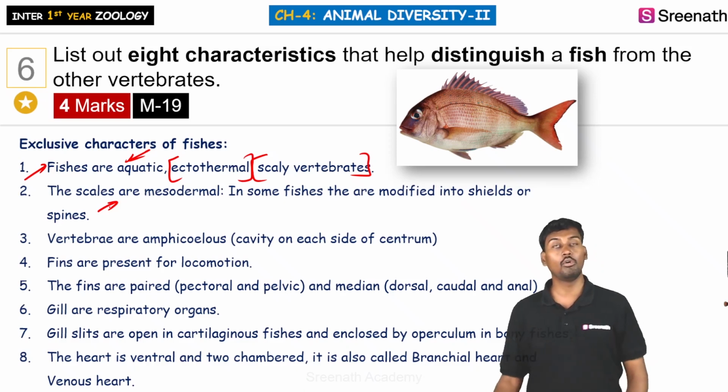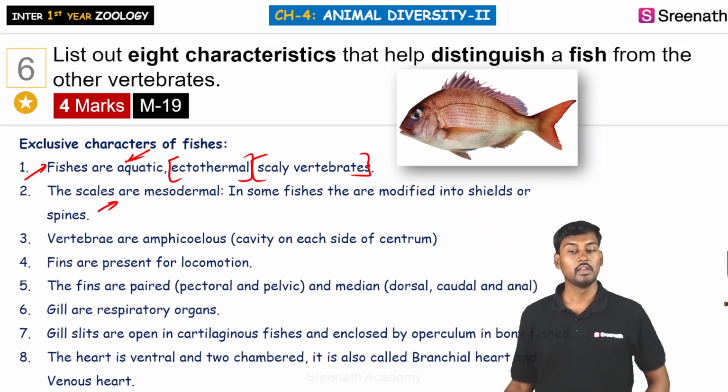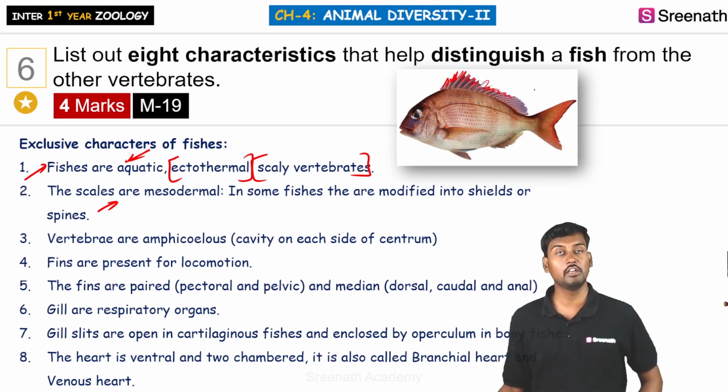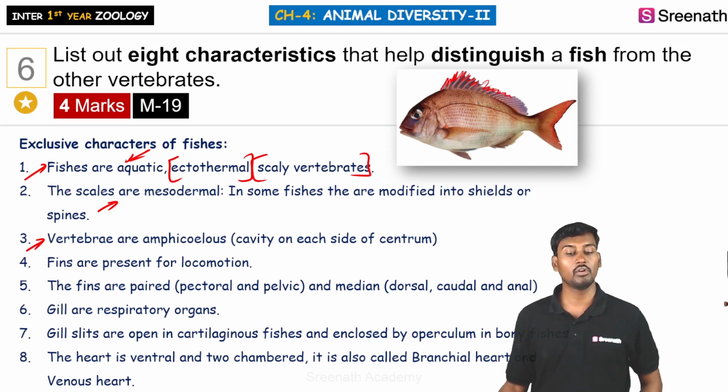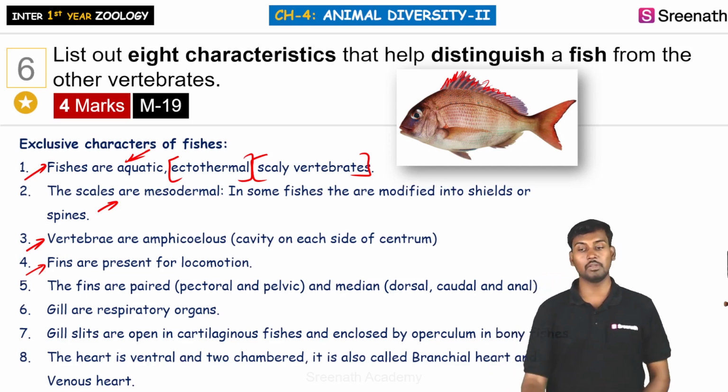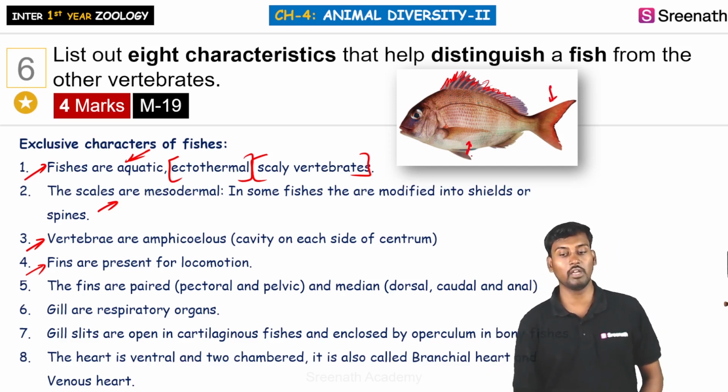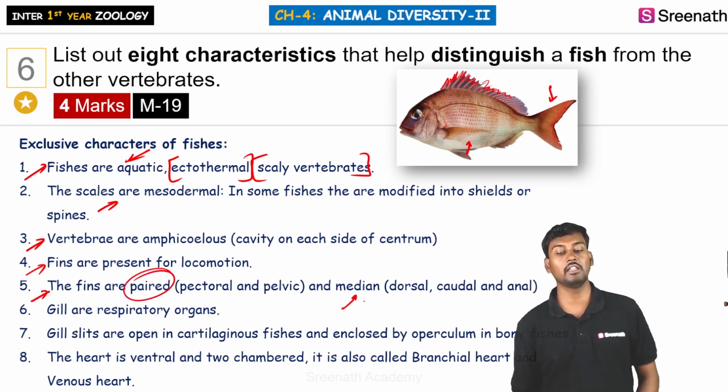So in some fishes they are modified into shields or spines. Here we can see the scales, or ectodermal, present on the outer side, and here we can see they are modified into shields or spines. And coming to the vertebrae, the vertebrate here is Ammocoetes. And the fins are the ones which are generally present for locomotion. That is, they are involved in the movement of the fishes. Fins are paired and median, that is, they can be dorsal, caudal and anal.